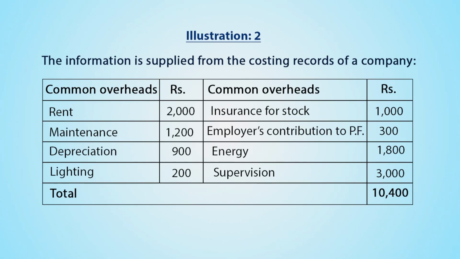Let us understand illustration 2. The information is supplied from the costing record of a company. Common overheads: rent rupees 2000, maintenance rupees 1200, depreciation rupees 900, lighting cost rupees 200, insurance for stock rupees 1000, employees' contribution to PF rupees 300, energy rupees 1800, supervision rupees 3000. Thus, total common overheads of rupees 10,400 are given.